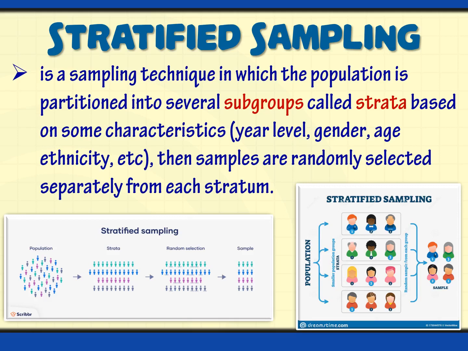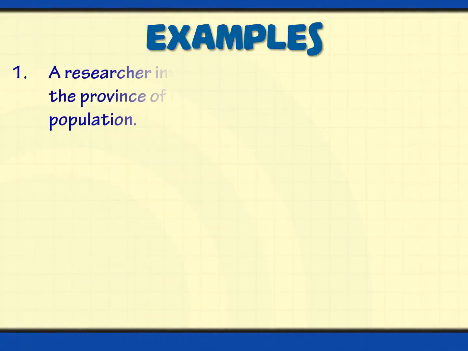For instance, our strata will be male and female. If you need 50 students as a sample, you can select 25 from the female and another 25 from the male. So in each stratum, or in each subgroup, you're going to select a sample. That is stratified. You're going to group them first according to strata, and then you get a particular sample in each stratum. Okay, these are the examples.